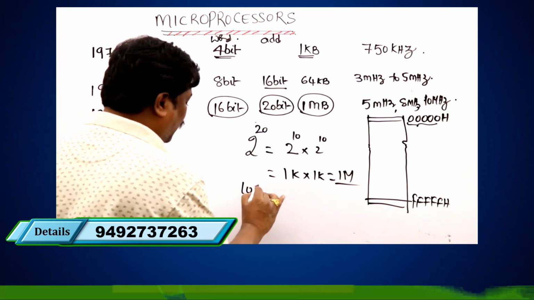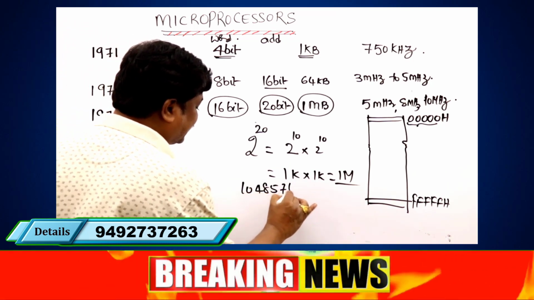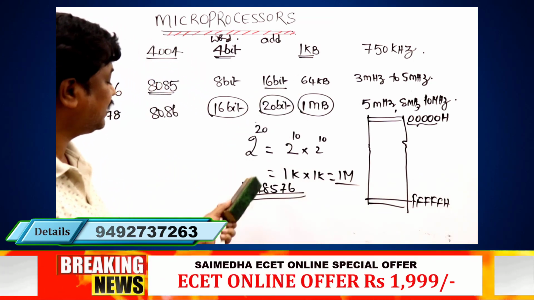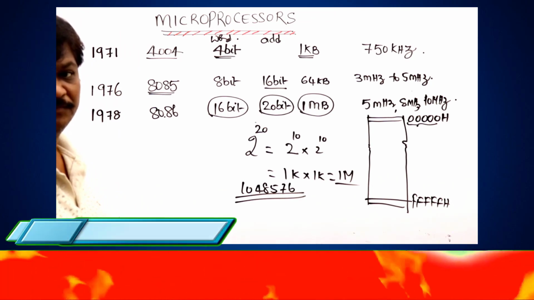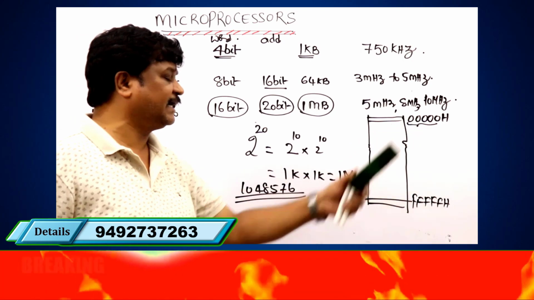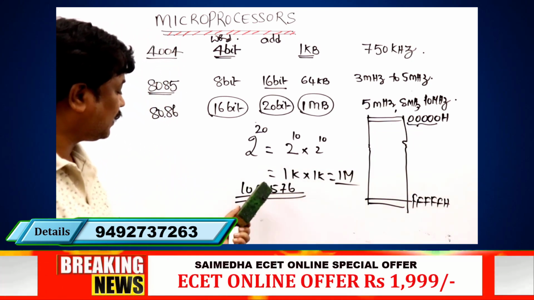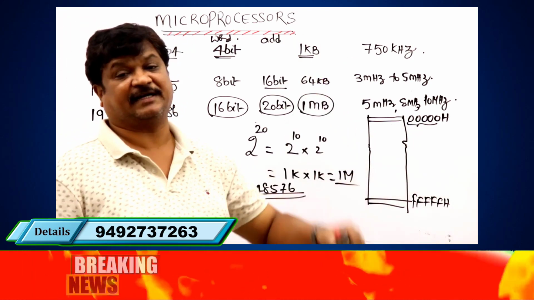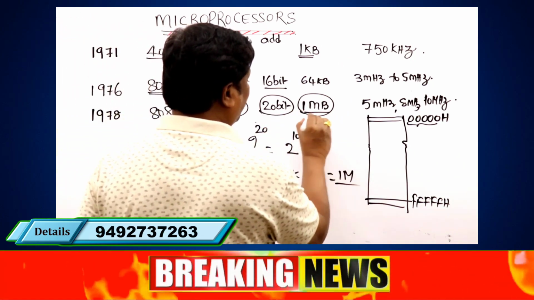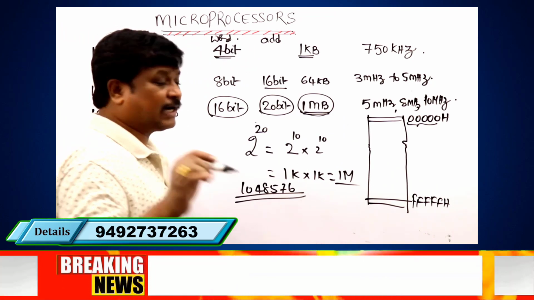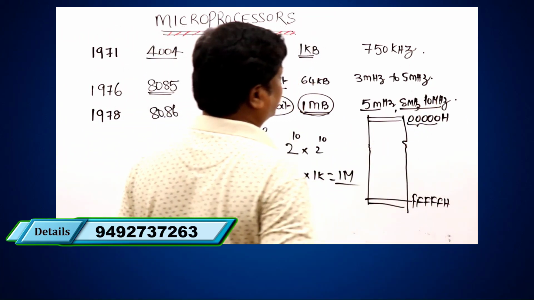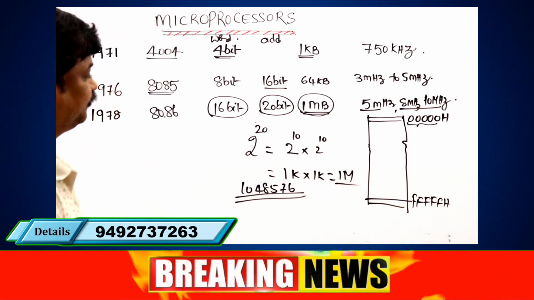So 10,48,576 locations are available. If you want to write in decimal terms, 0 is the starting address and 10,48,575 is the last address. So the memory capacity of the 8086 microprocessor is 1 megabyte, and the clock frequency ranges from 5 megahertz to 10 megahertz, with different frequencies available.